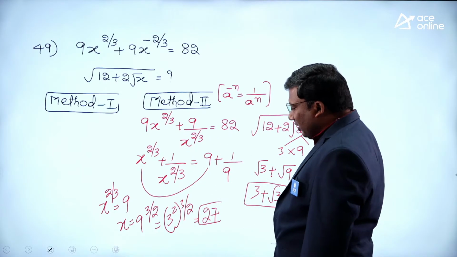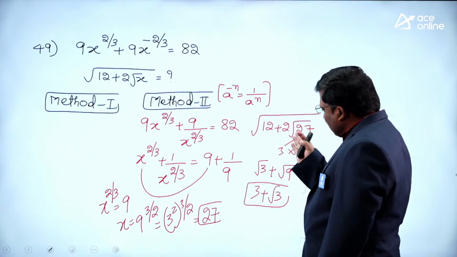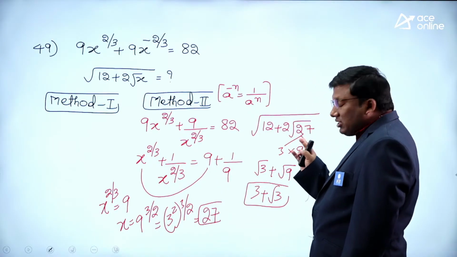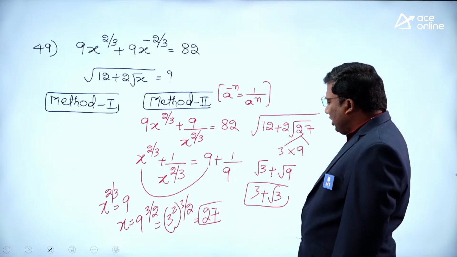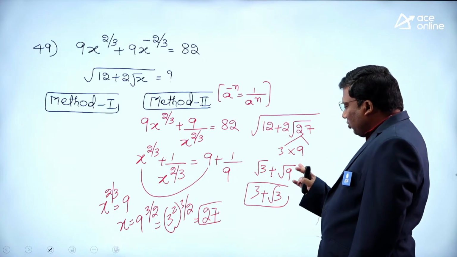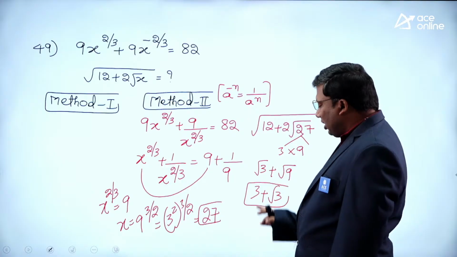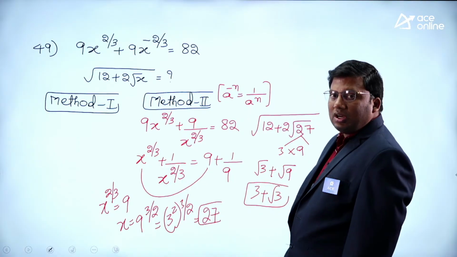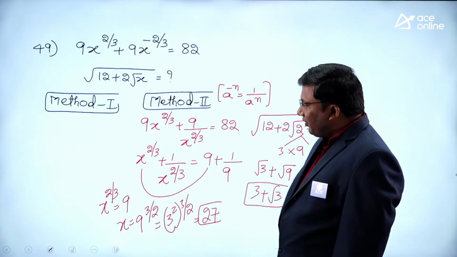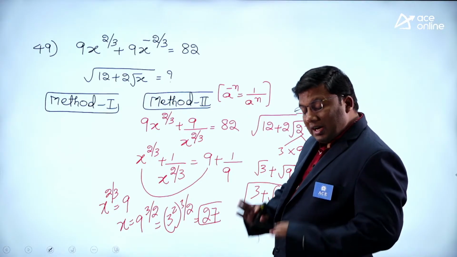So x value will be 27. 3 nines are 27, 3 plus 9 is 12. So root 3 plus root 9, root 9 is 3. So the answer for this question is 3 plus root 3.